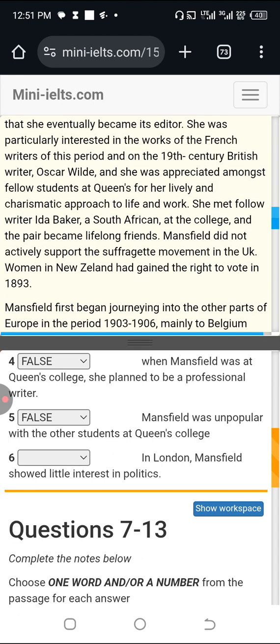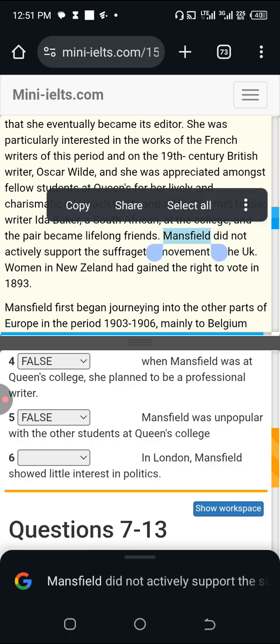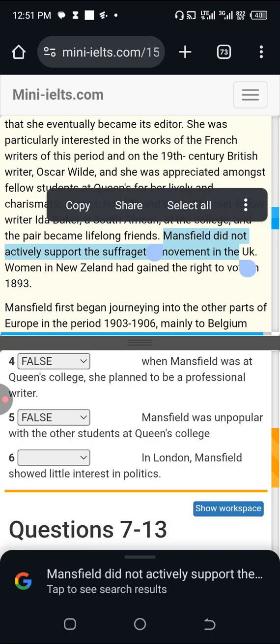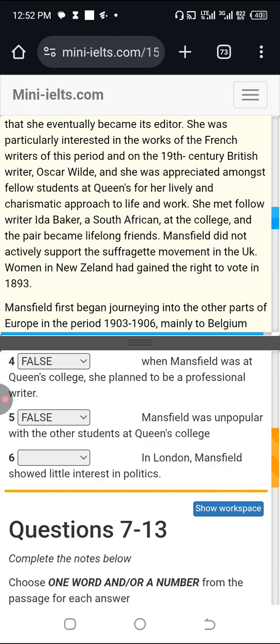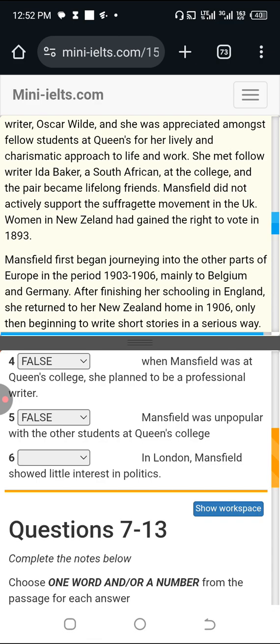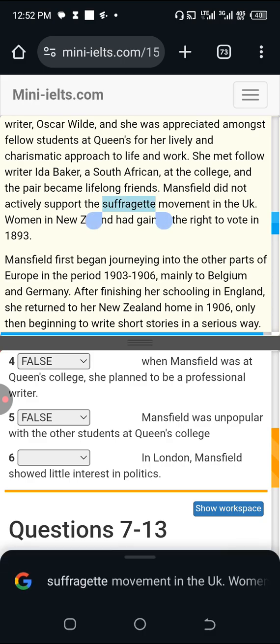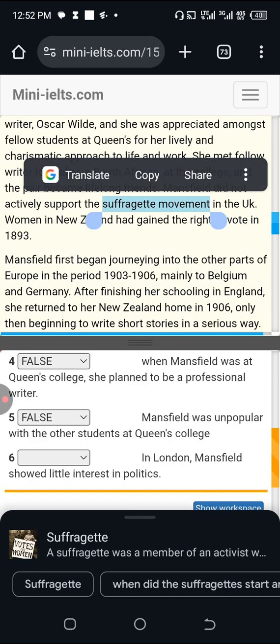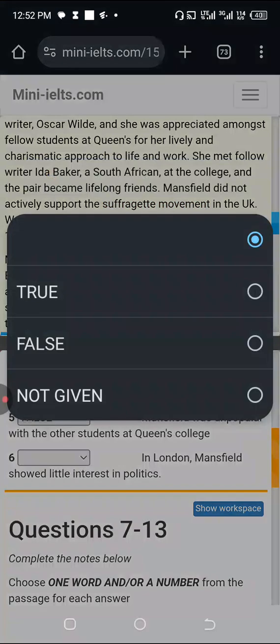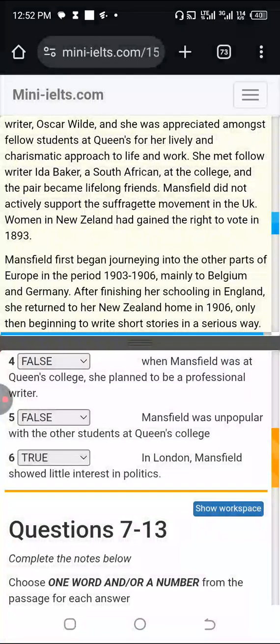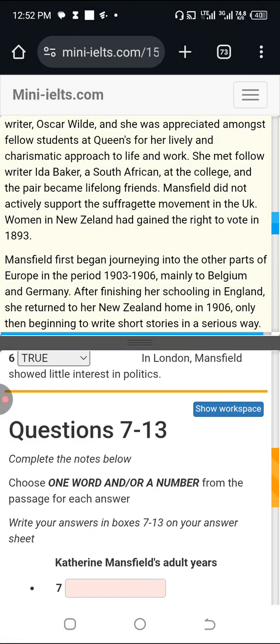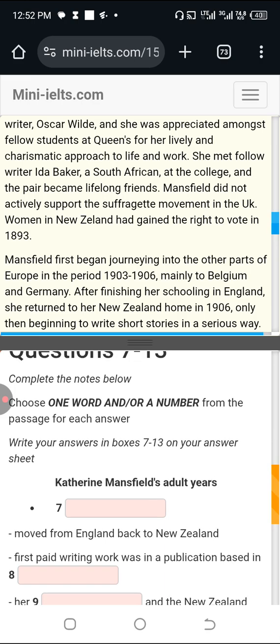So, let's see. Mansfield did not actively support the suffragette movement in the UK. Women in New Zealand had gained the right to vote in 1893. She did not actively support the suffragette movement. Suffragette sounds like a political thing. In London, Mansfield showed little interest in politics. Well, if suffragette sounds like a political thing, then this statement is true. Number 7. Let's move on.